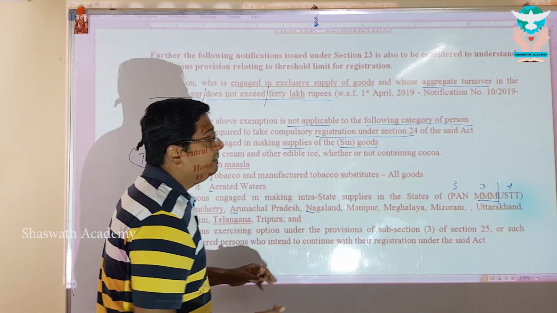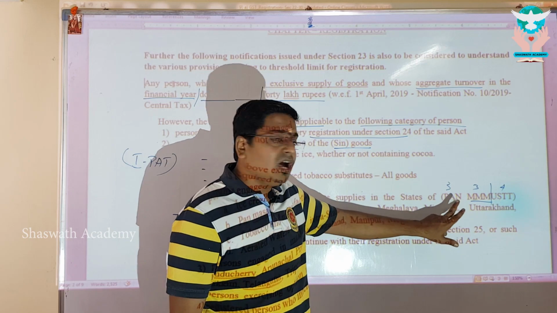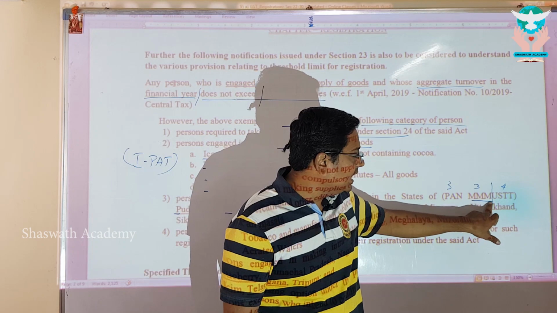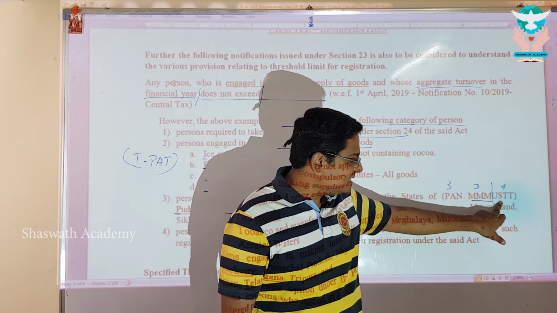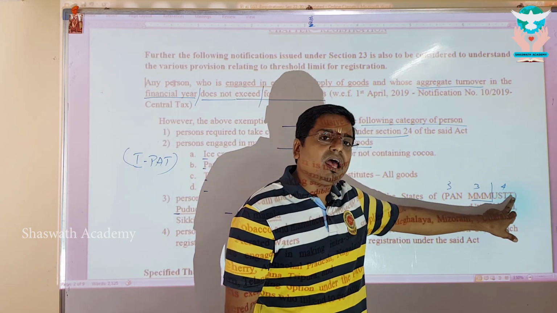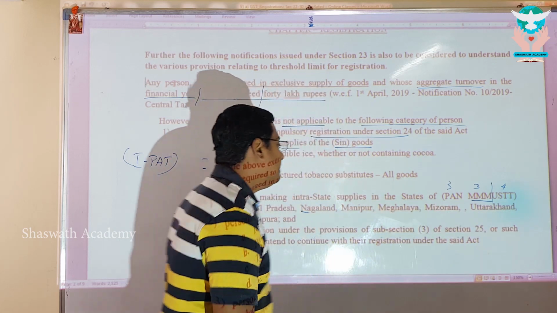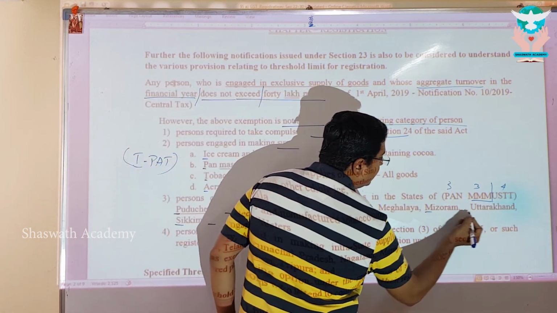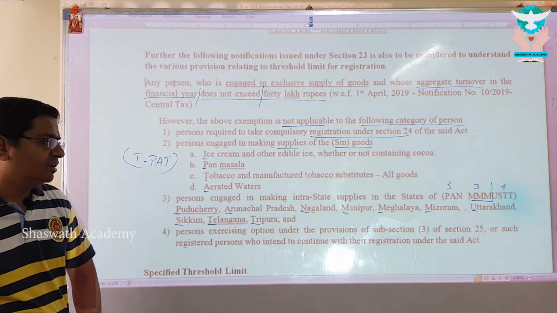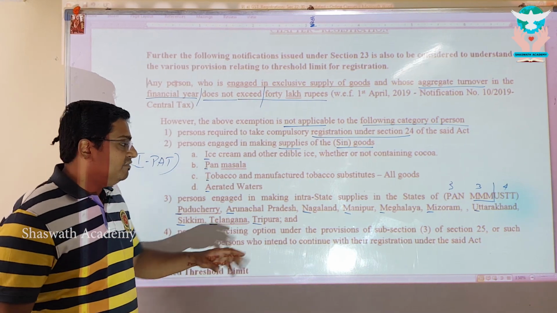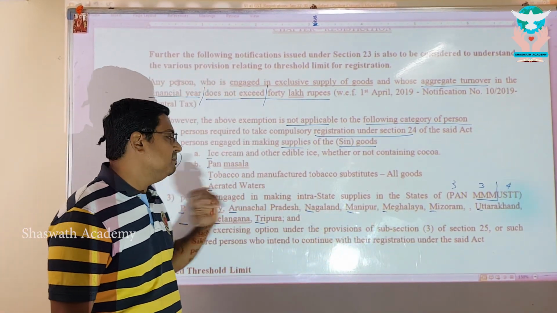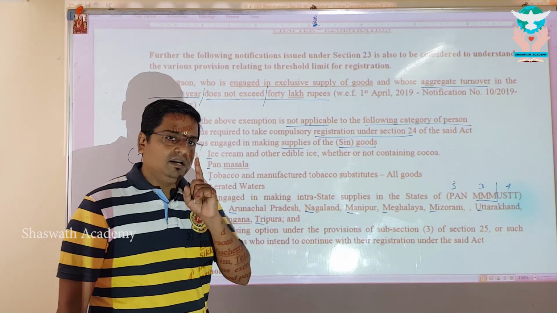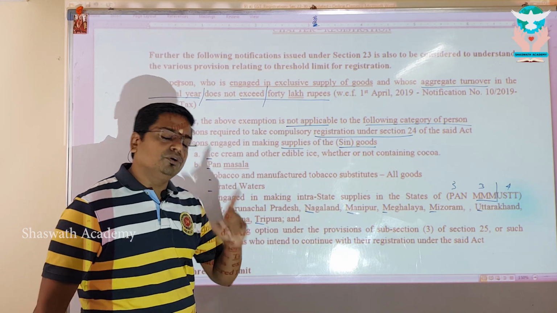How do I have to go about it? P stands for Puducherry, A stands for Arunachal Pradesh, N stands for Nagaland, then Manipur, Mizoram, Meghalaya, U stands for Uttarakhand, S stands for Sikkim, T stands for Tripura, and the last T stands for Telangana. My dear, these are the first letters of the states which are not entitled to the 40 lakh threshold limit. They are entitled only to a lesser amount. How much is it? If it is MMNT, Manipur, Mizoram, Nagaland, Tripura, 10 lakhs. All other states are restricted only to 20 lakhs.